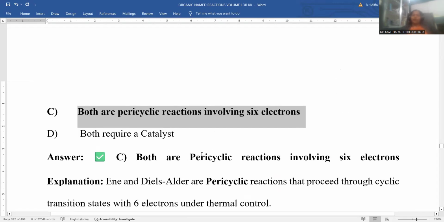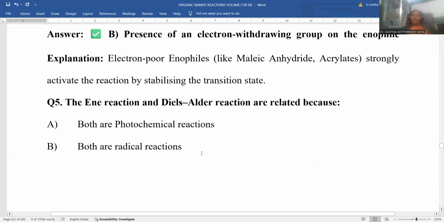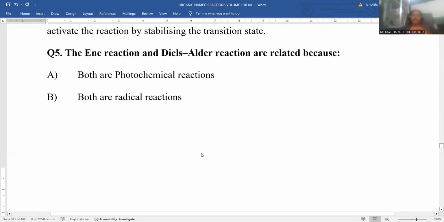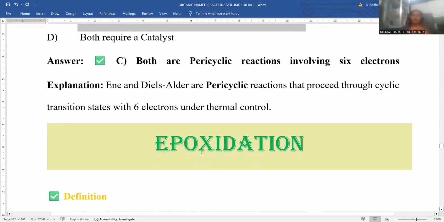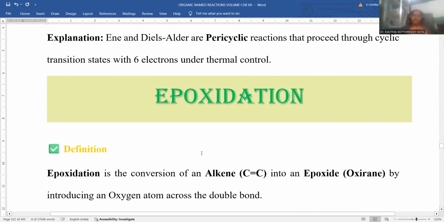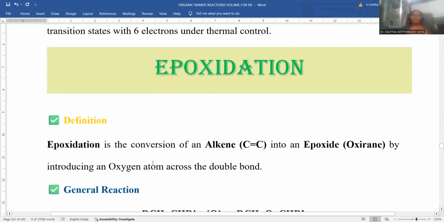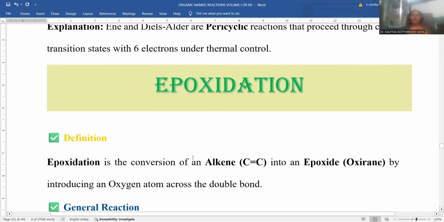This is the way the Alder-ene reaction is successfully completed. We discussed the entire concepts regarding this Alder-ene reaction. Hopefully you got an informative session this time, and in the next session we are going to discuss the epoxidation process.